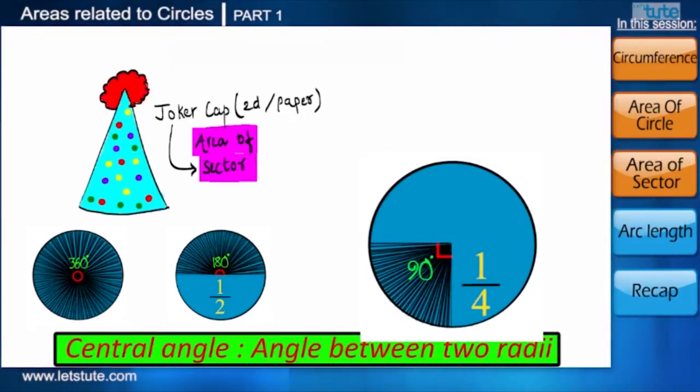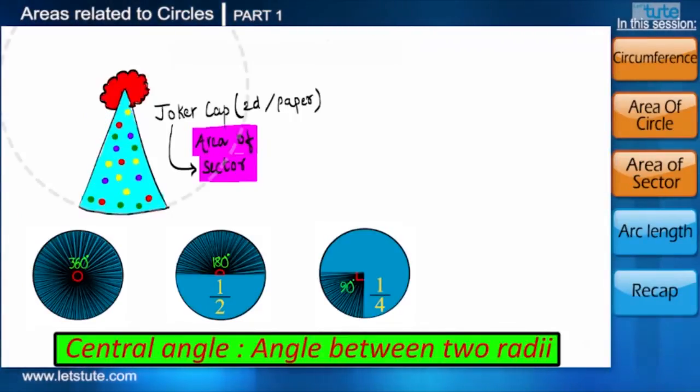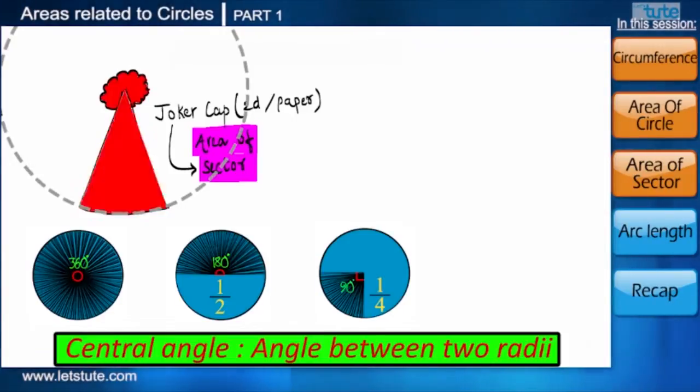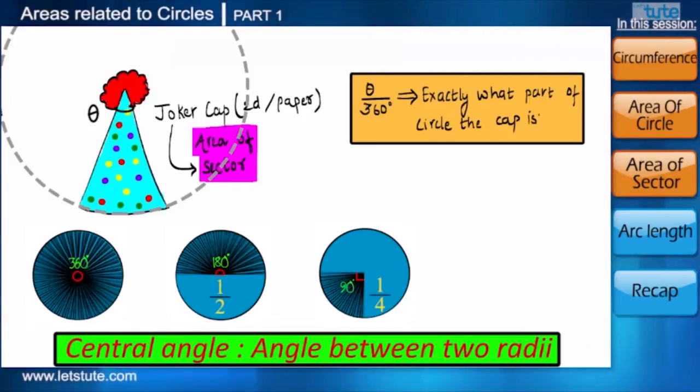But if we see the cap, we do not know what the central angle is because we do not know exactly what part of the circle the cap is. So let's say the central angle of the cap is theta. If we divide theta by 360 degrees, we will come to know exactly what part of the circle the cap is.